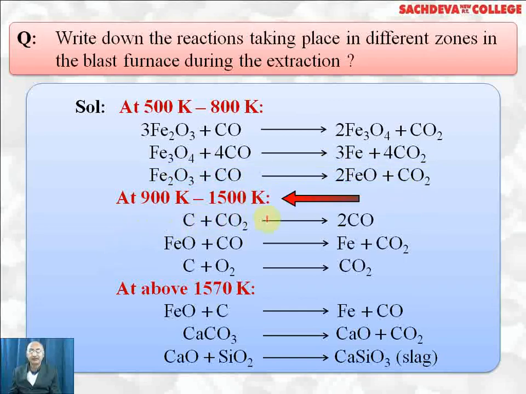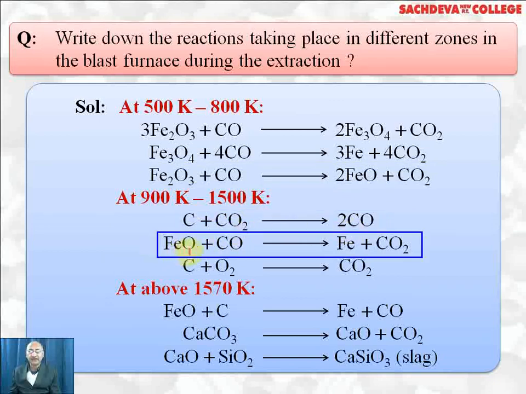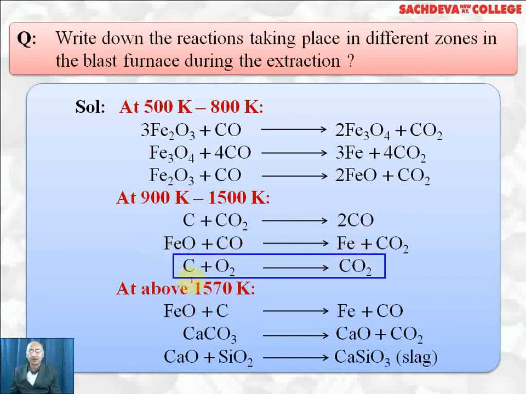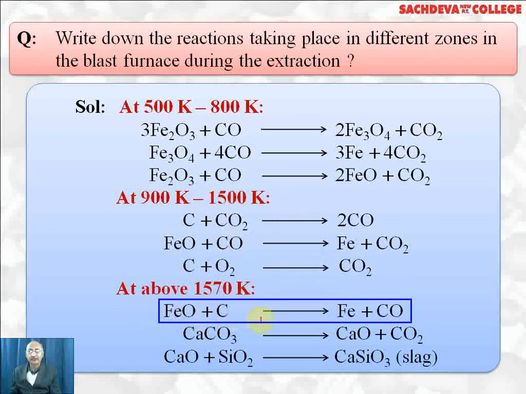At 900 Kelvin to 1500 Kelvin, coke, which we have added from the top of the blast furnace, reacts with carbon dioxide, which is formed by heating limestone, to give carbon monoxide. And FeO reacts with carbon monoxide to form Fe and carbon dioxide. Combustion of carbon or coke takes place in the presence of oxygen to form carbon dioxide, and this raises the temperature of the furnace to 1500 Kelvin. Above 1500 Kelvin, FeO gets reduced with carbon to form Fe plus carbon monoxide.